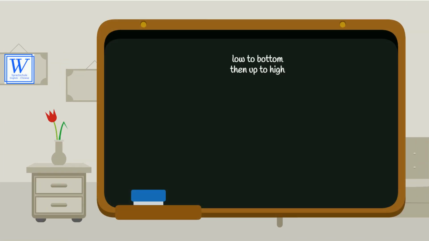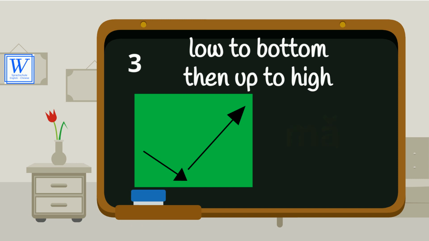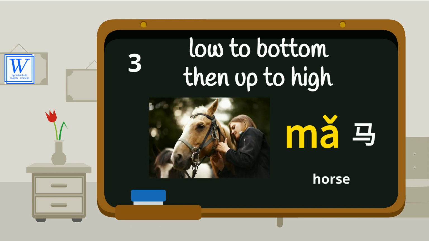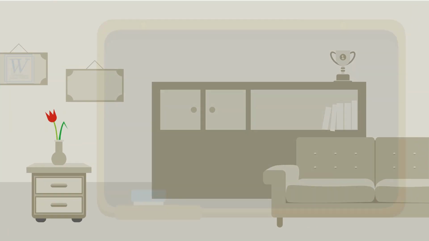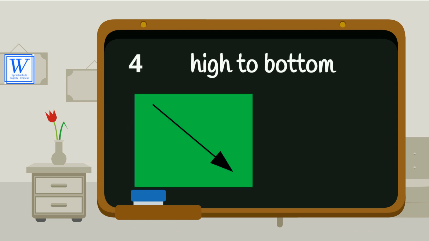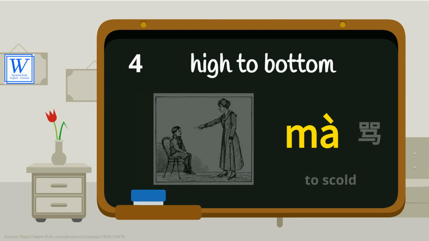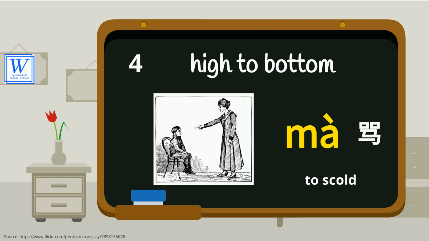The third tone, low to the bottom, then up to high. The symbol is like a V shape. Ma, mǎ, means horse. The fourth tone, high to the bottom. The symbol is like a stripe to the ground. Ma, mà means to scold.